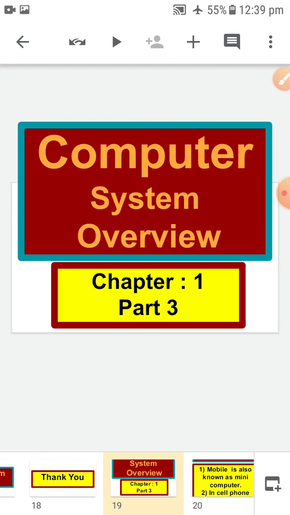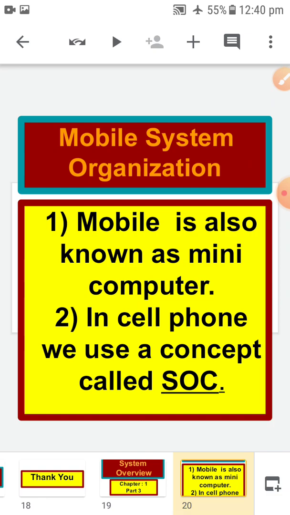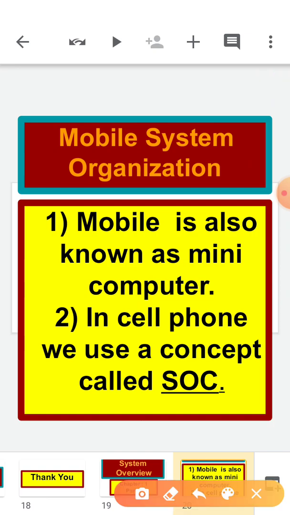Children, this is part 3 of chapter number 1, Computer System Overview. In the previous video, we discussed the components of the computer system. Today, we are going to discuss a very new topic, that is mobile system organization.